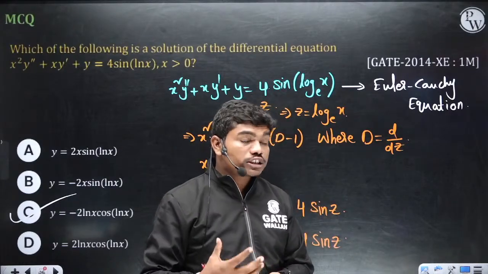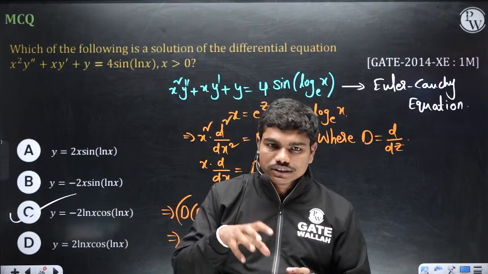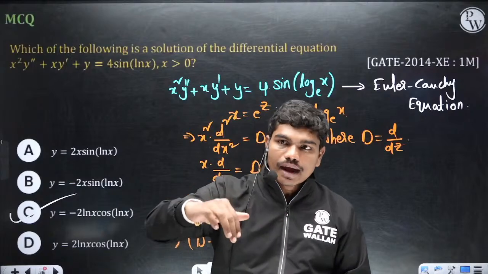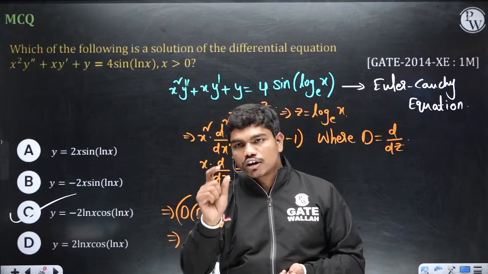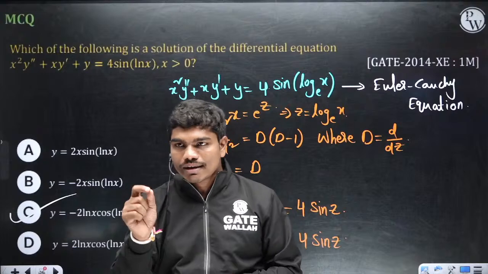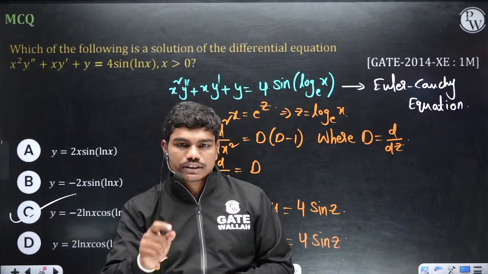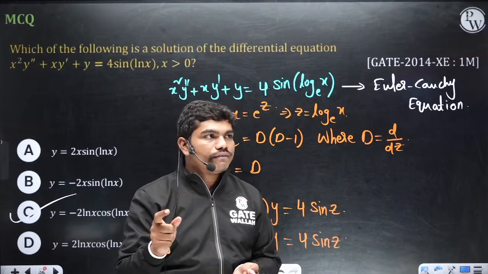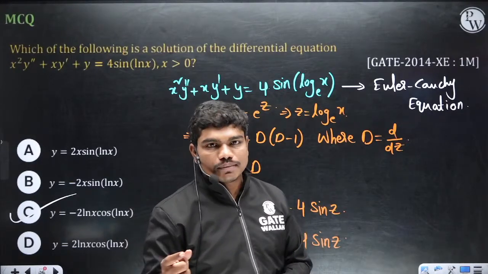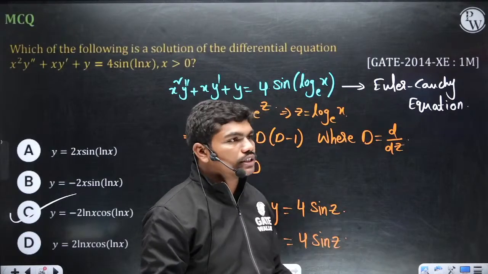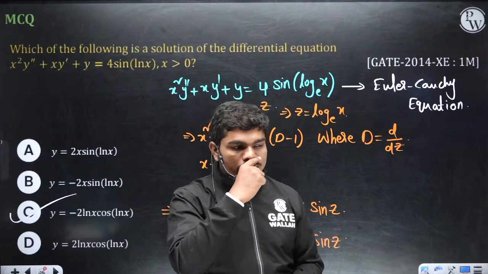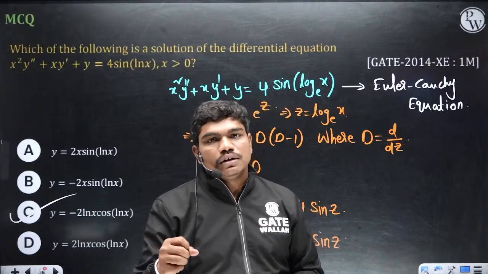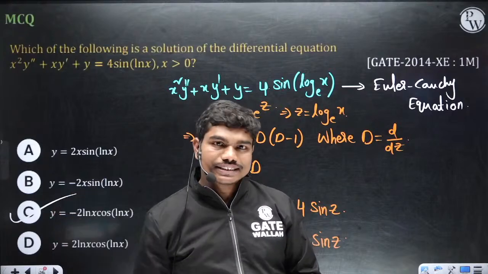In tomorrow's class of mathematics, I'll talk about some most expected questions of diagonalization of matrices. Eigenvalues and eigenvectors are very commonly asked, and apart from them we have diagonalization of matrices. After that we can talk about partial differential equations, heat and Laplace solutions, and then the numerical method, Simpson's one-third rule. I think I have kept some more questions, but it's 2:15 already, so we'll end the session here. Tomorrow we'll see some good questions from complex calculus and from probability, normal distributions.